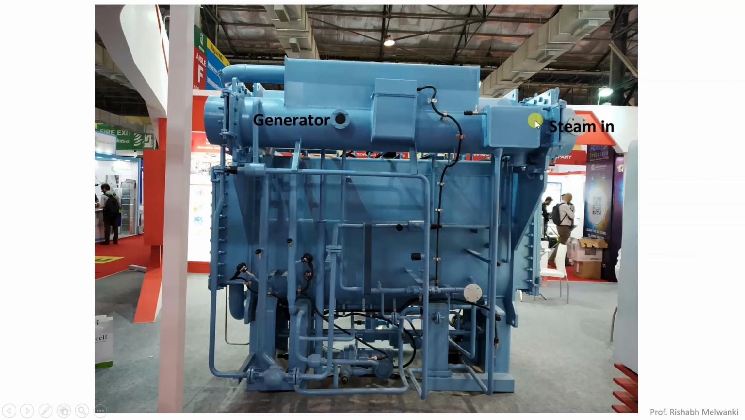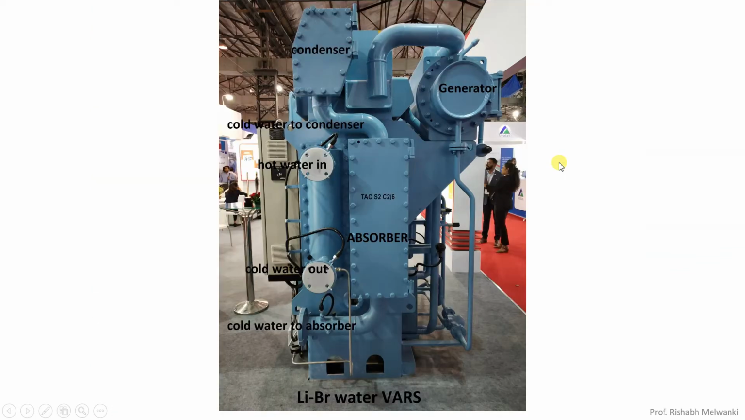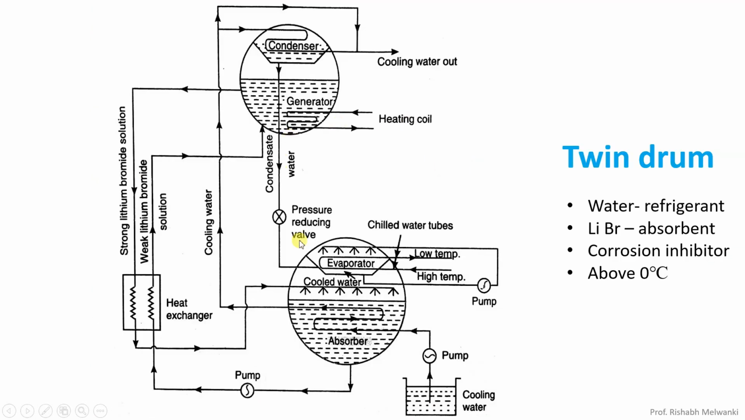Now we will see the generator part. Here you can see there is an opening from where the steam can enter the generator. It is similar to this diagram if you see. This is the lithium bromide water vapor absorption refrigeration system.